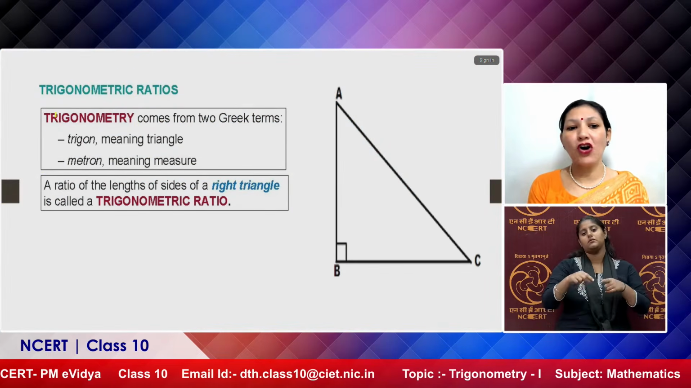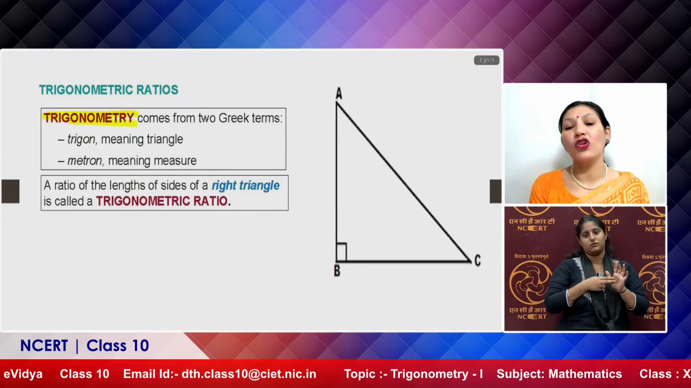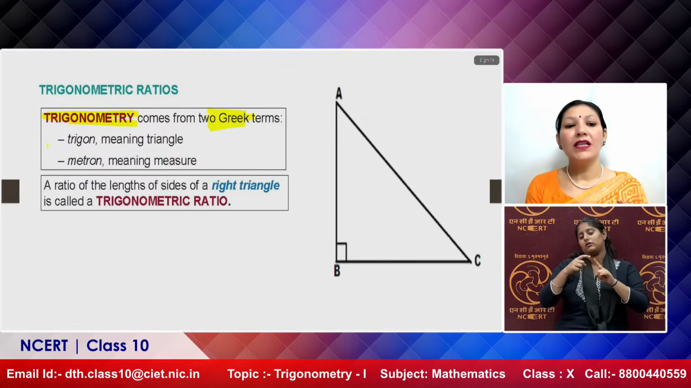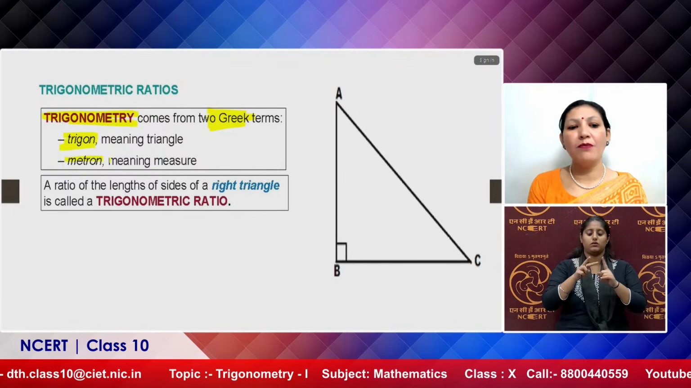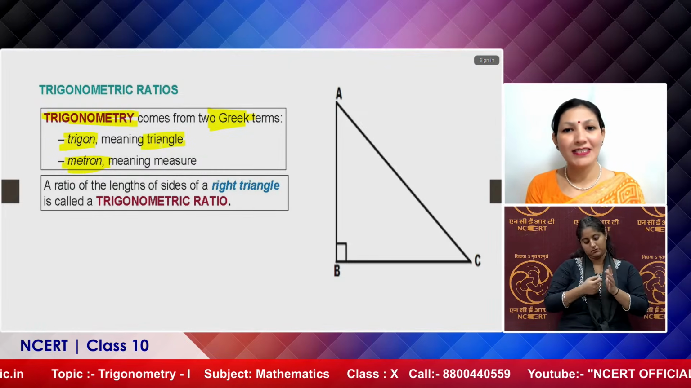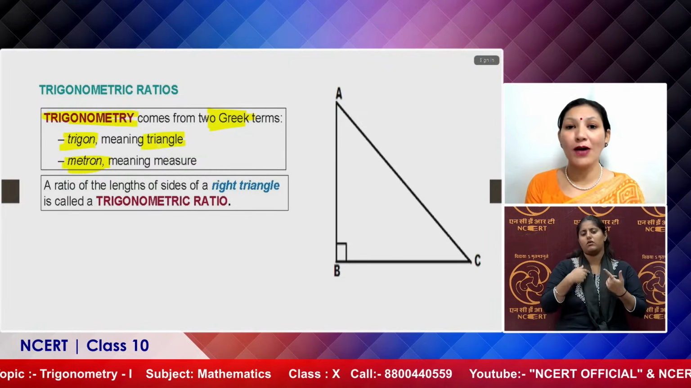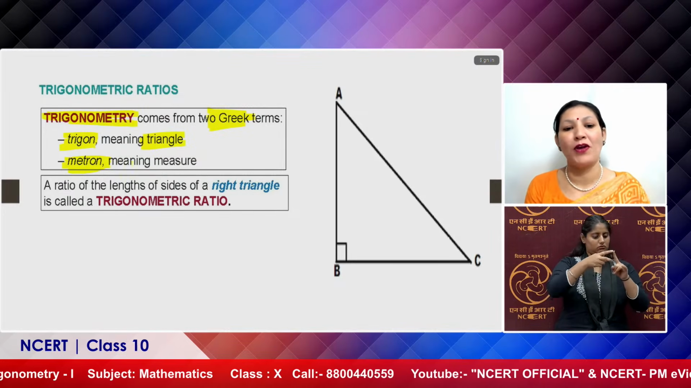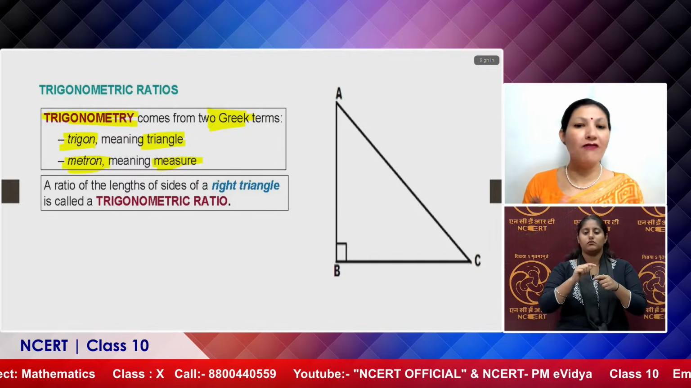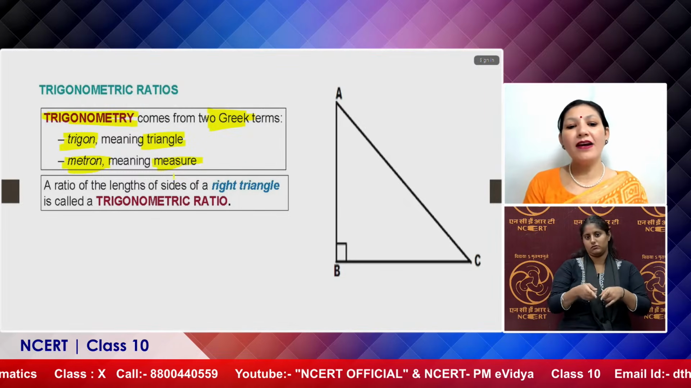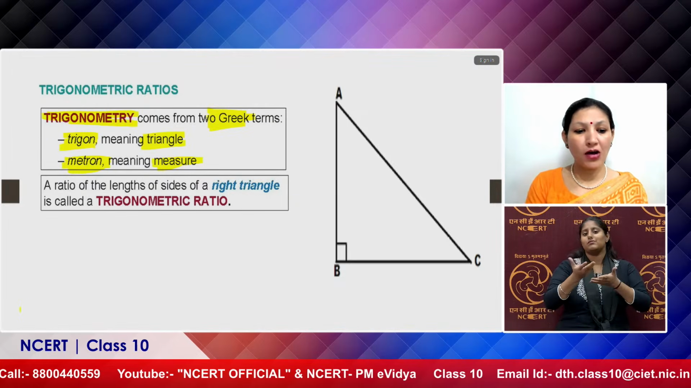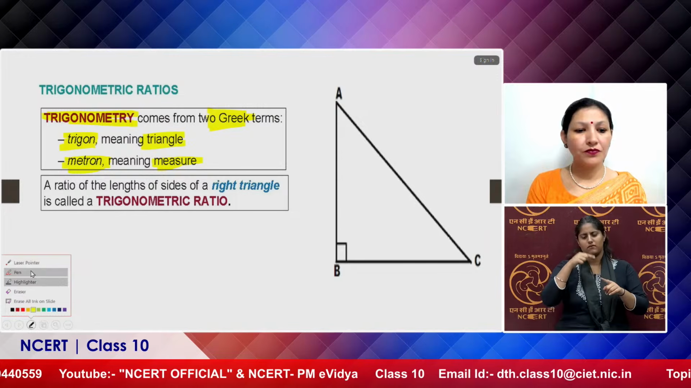If I talk about trigonometry, the word trigonometry comes from Greek terms. These two terms are trigon and metron. Trigon means definitely triangle, as we have already discussed that we will talk about right angle triangles in this topic. And metron means measure. That means the measurements related to the triangle will come under this topic, and a ratio of the lengths, which we have just discussed.